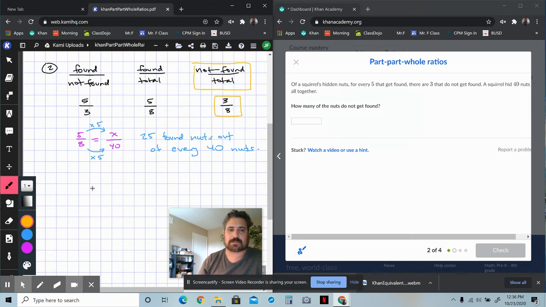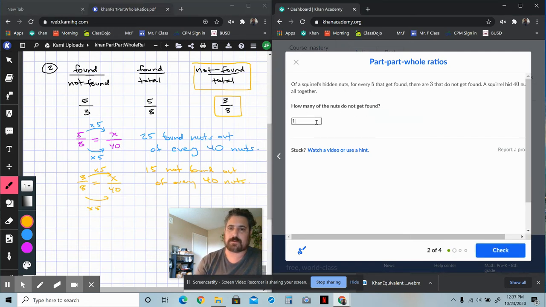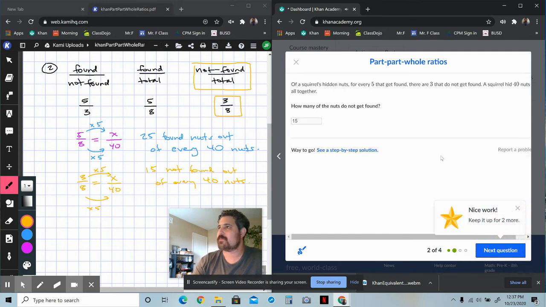Same process. So this time it would be 3 out of 8, which is going to be equal to something out of 40. And as we talked about, times top and bottom by 5. And you're going to see that that would be the remaining 15, right? So that means that 15 were not found out of every 40 nuts. So it says how many of the nuts do not get found, and that would be 15. Good thing I read it carefully, right? All right, let's go to the next one.